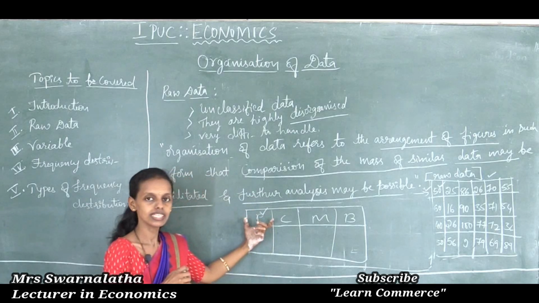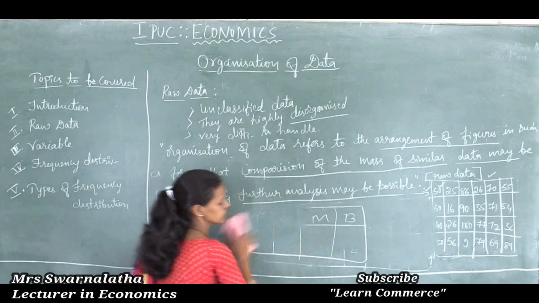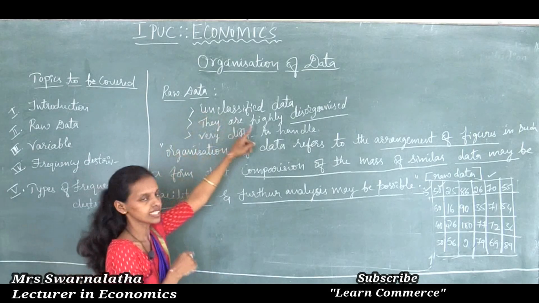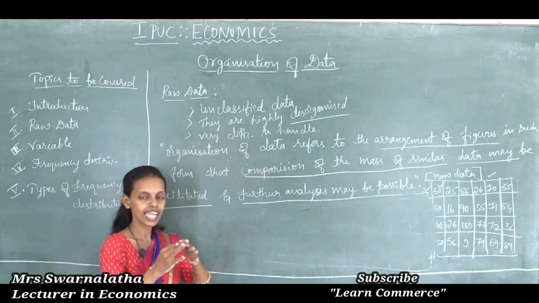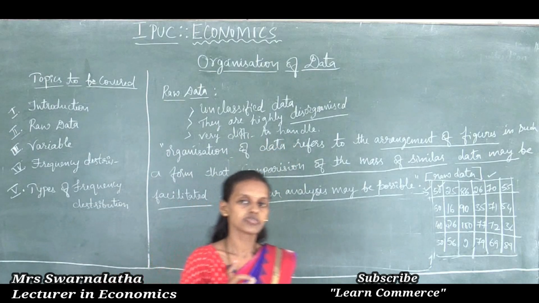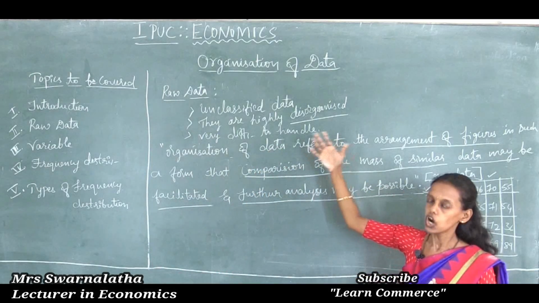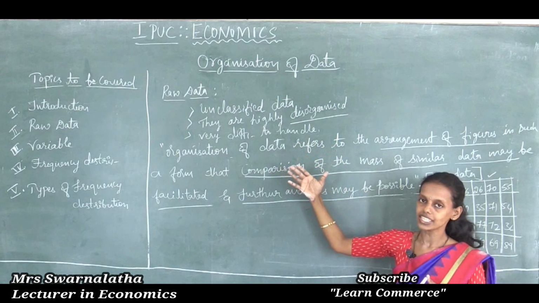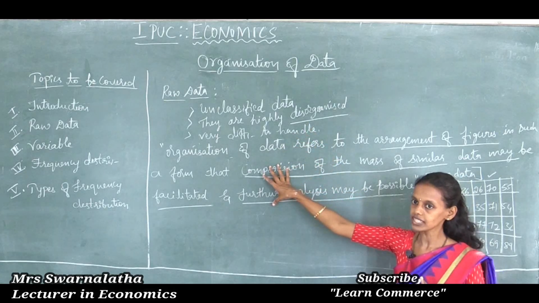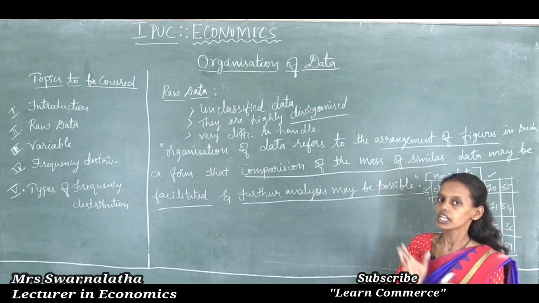Thus, it will be very easy to find the books and whatever solutions can be made with the particular arrangement. Raw data is nothing but unclassified data. It is highly disorganized and very difficult to handle. Thus, it is very essential to bring order to raw data through classification and organization. Proper arrangement of raw data is said to be the organization of data. In a simple manner, organization of data refers to proper arrangement of raw data.